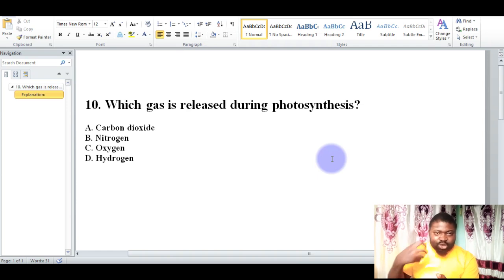When solar energy has been absorbed, carbon dioxide and water combine to produce food, known as carbohydrate or glucose, with oxygen given off as a byproduct. So the gas released at the end of the photosynthetic process is oxygen. The correct answer here is C, oxygen.